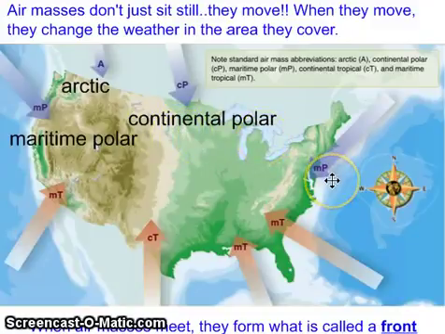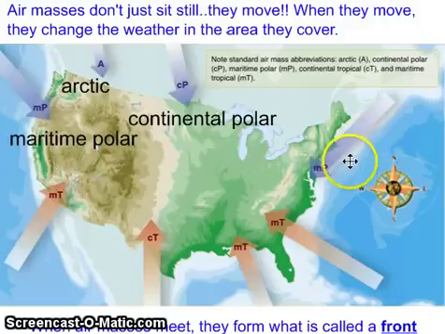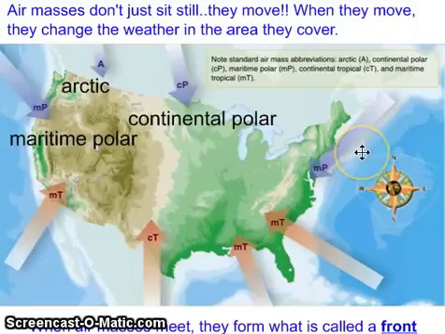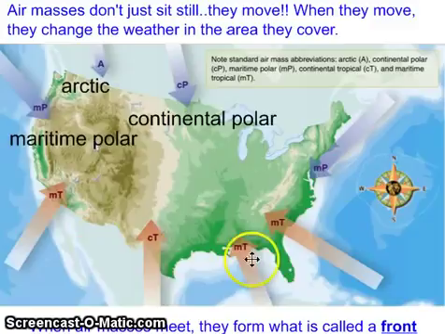And we've just looked at maritime polar. Off the Atlantic Ocean, we also get a body of air that is very moist, and the fact that it's coming from the North Pole means it's very cold. So the New England states, New Hampshire, New York, New Jersey, Maine, all of those places up there typically see maritime polar air.